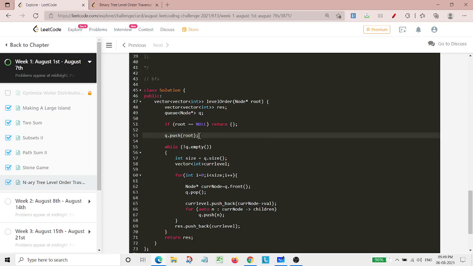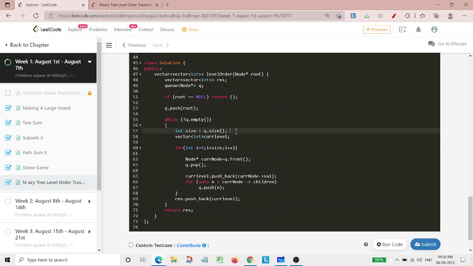Now, as we have pushed the root into the queue, our queue is now not empty. Because of that fact only, we can enter into this while loop. That is, whenever our queue is not empty, it will enter here, and further processing will start. First thing we need to do is find the size of the queue, that is, whether there is 1 node, 2 nodes, or whichever number of nodes, so that we have that size.